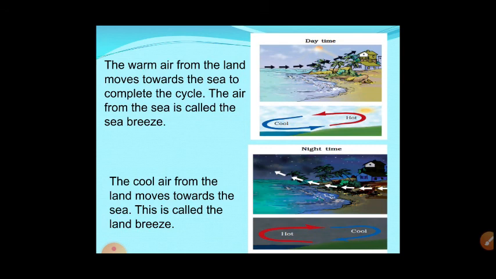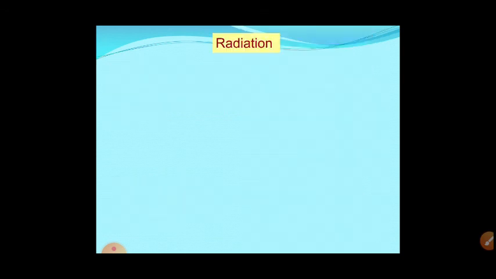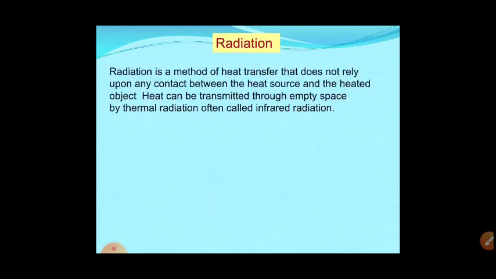Okay, now next we will see radiation. So radiation, the very good example, is transfer of heat where there is no need for a medium. Okay, it is very fast movement. Radiation is the method of heat transfer that does not depend upon contact between the heat source and the heated object.